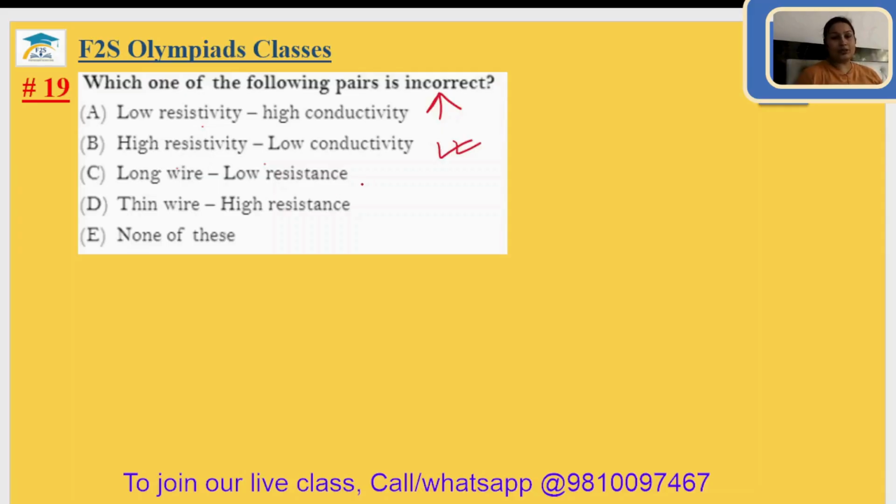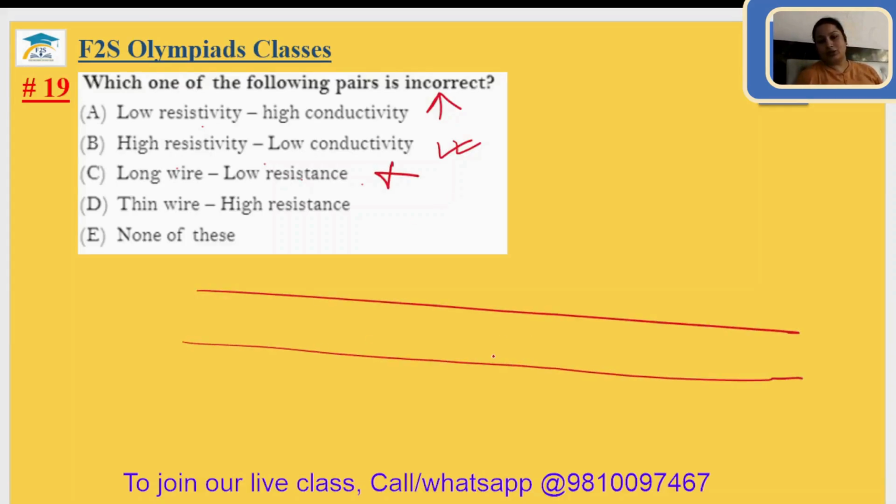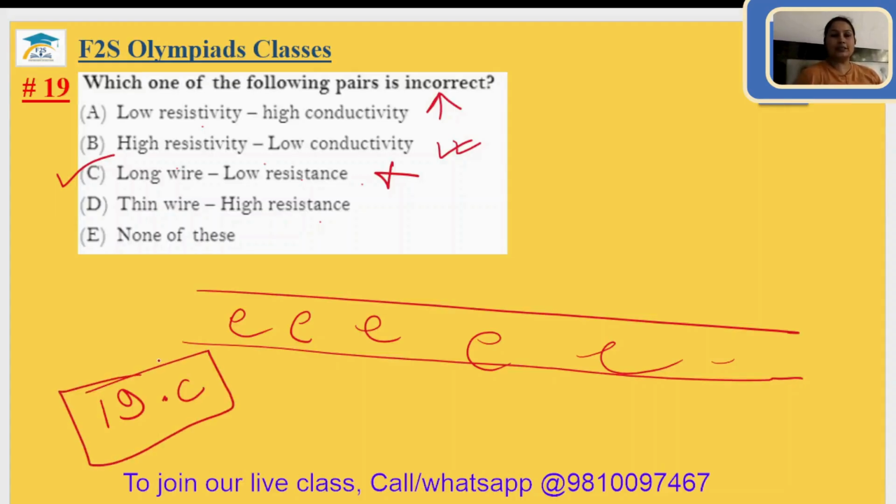Long wire, low resistance? No. Long wire, more resistance. The longer the wire, the more the resistance. Okay. Thin wire, high resistance? Yes. The more the area, the lower the resistance, and the lower the area, the higher the resistance. So in a thin wire, the area is comparatively low. That's why resistance will be high.